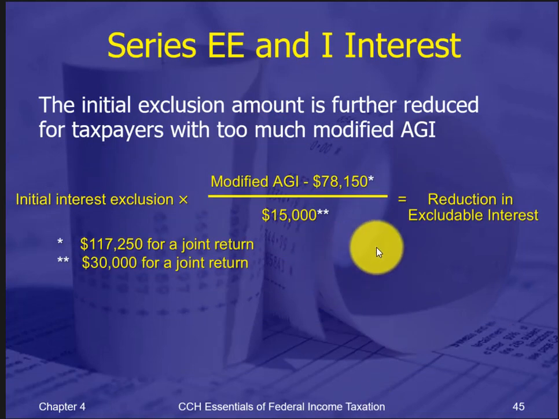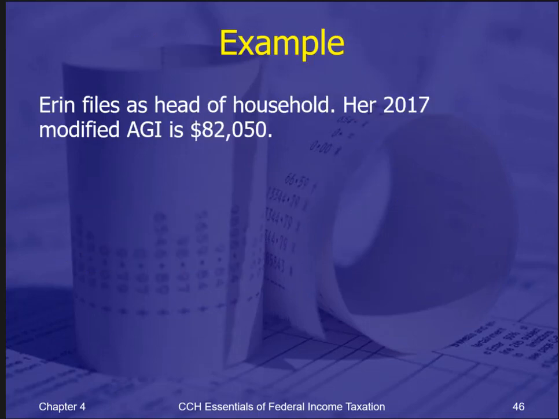And then we have to take that exclusion and figure out if our income is higher than this phase-out range. So it also phases out as your income gets over, and you see this $78,000 for single and $117,000 for joint return. So it's not that high of a threshold before you start to lose this benefit.